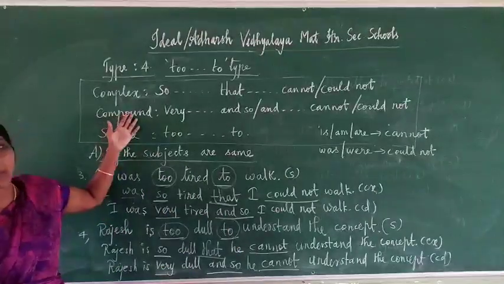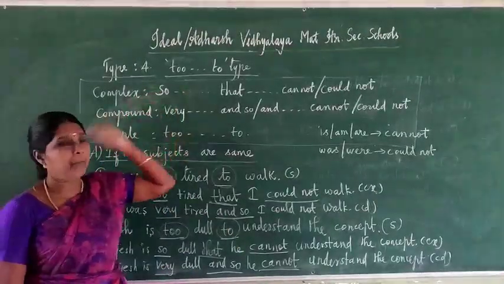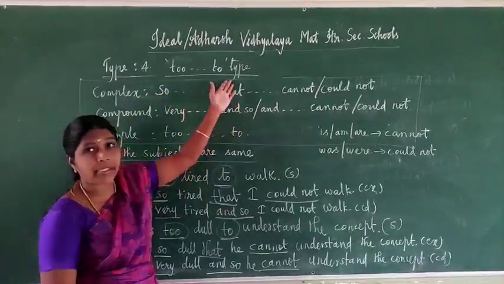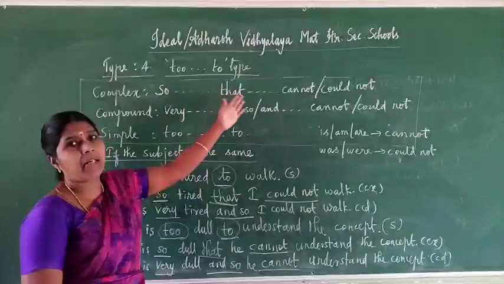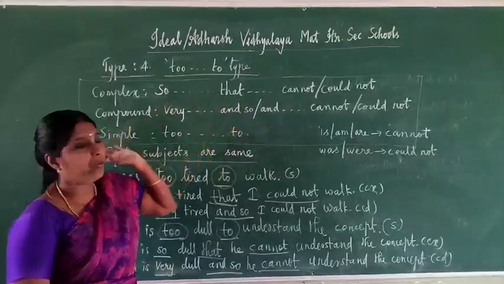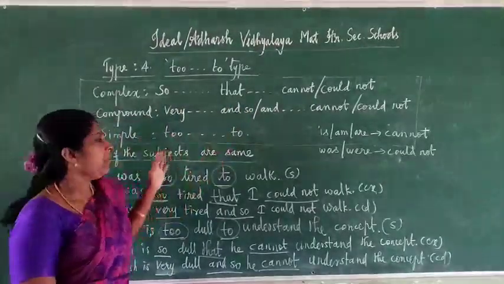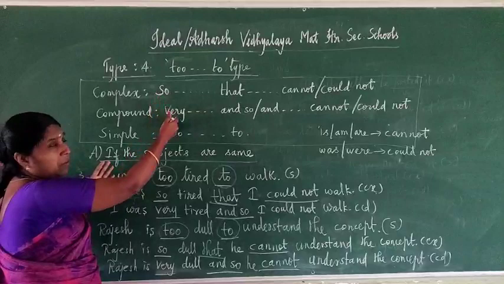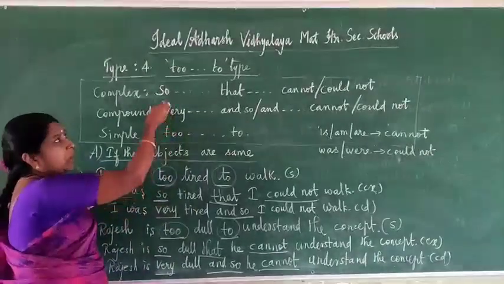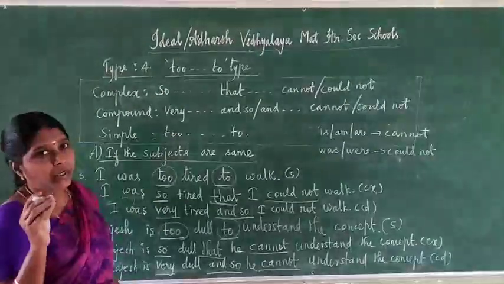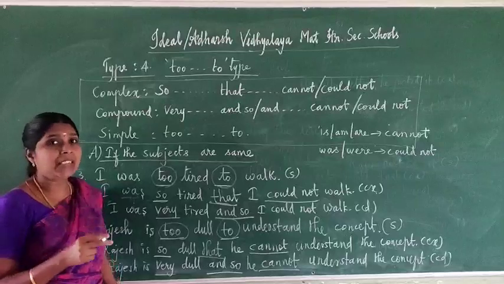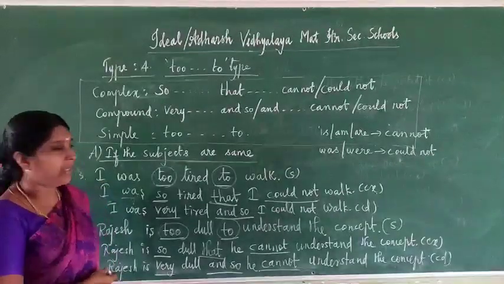Simply how to remember in your mind is very important, type to type. So the keywords you don't change. Here so, you don't write and so here. So that, so that cannot or could not. For compound, very and so, or and cannot or could not. For simple, to. So that is the complex to compound, very easy in all the types. If you are asked to change from simple to complex or compound, you have to keep in your mind what the changes are, what the keywords are, what tense, present, so everything you should know clearly.